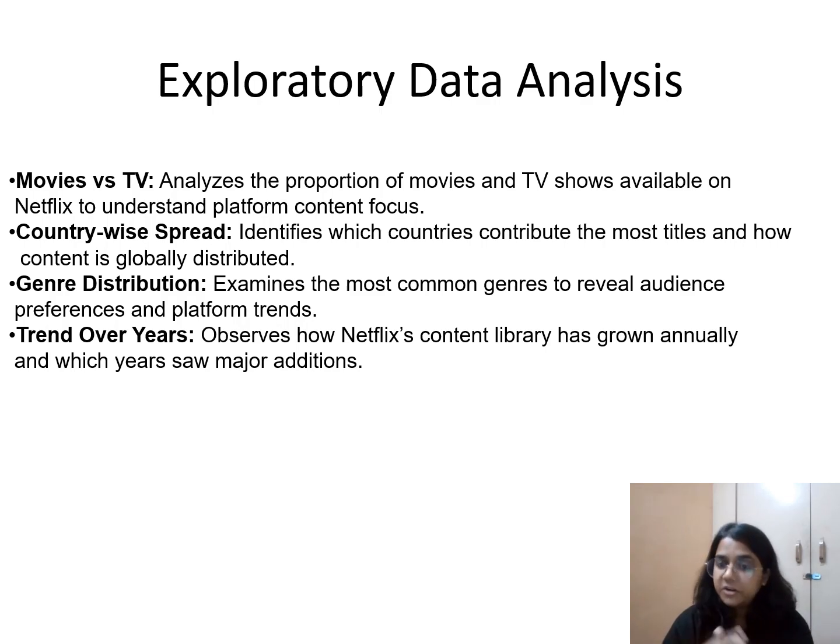Now we will do exploratory data analysis: movies versus TV, country-wise spread, genre distribution, trends over years. I'm going to make graphs of these things, and then validate using hypothesis testing. Here I have analyzed the proportion of movies and TV shows available on Netflix. I also identified which countries contribute the most titles and how content is globally distributed. Also examining the most common genres reveals audience preference and platform trends, and I observed how the Netflix content library has grown annually, and which years saw major additions.